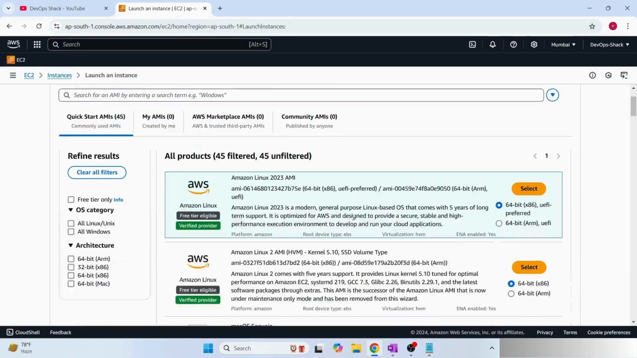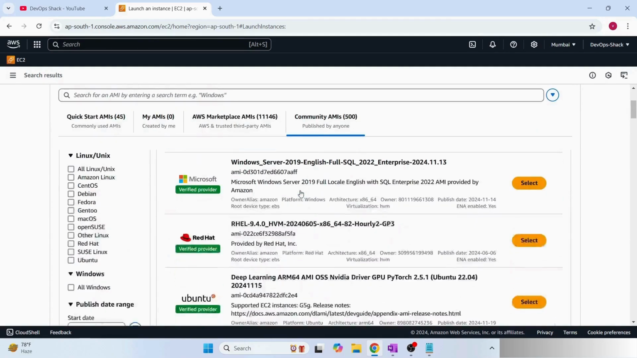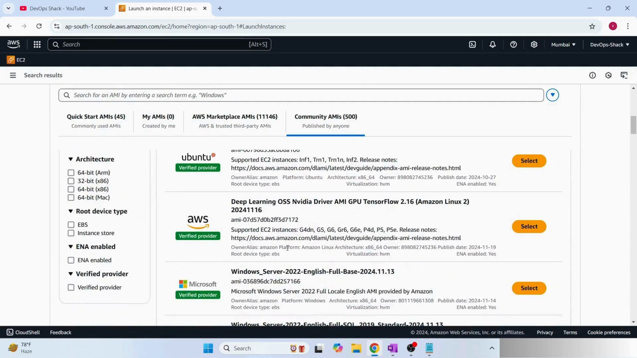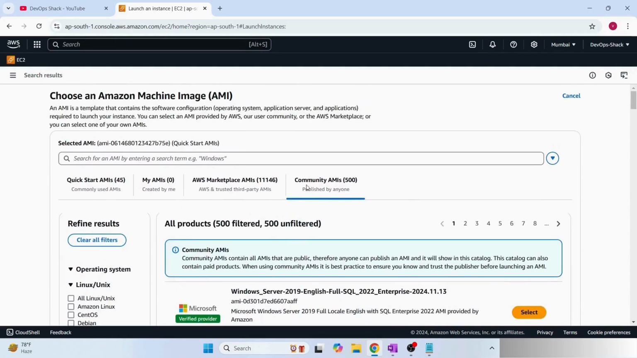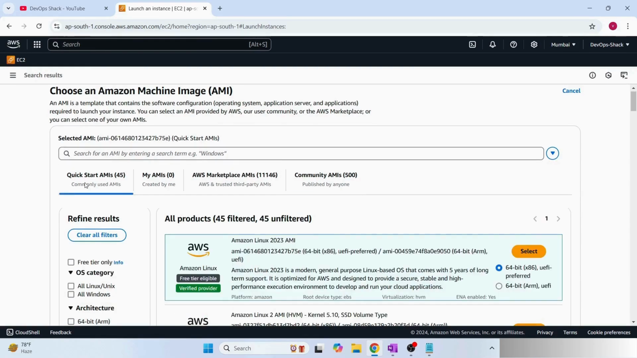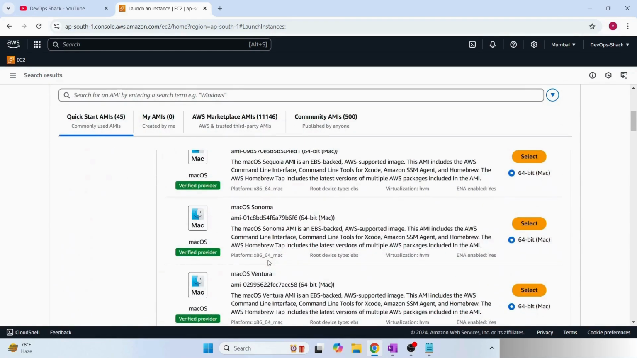If I click on browse more AMIs, you'll find there are so many different kinds of AMIs available that are provided by Amazon or by communities. If I click on community AMIs, you'll be able to see a lot of different machine images. These are created by people and have some software pre-installed. There are certain requirements where you need an operating system based virtual machine which has some software pre-installed, and you'll be able to find that here. But generally we go with quick start AMIs. Here you'll see these are the ones that are quite widely used.